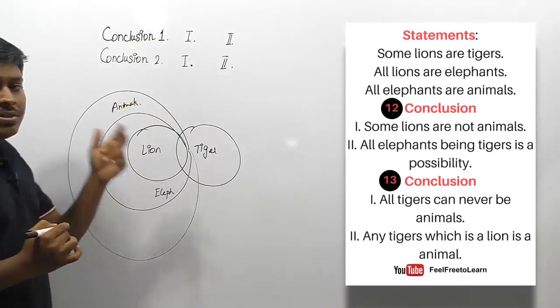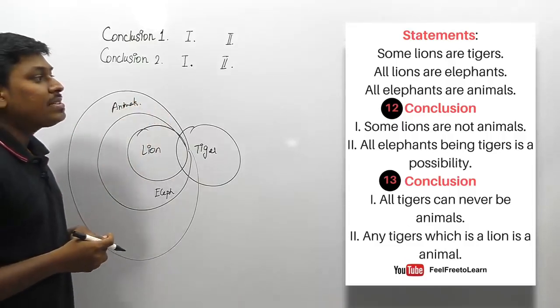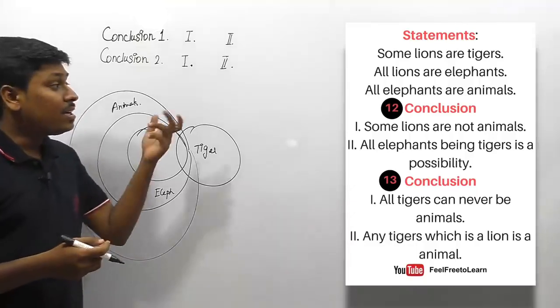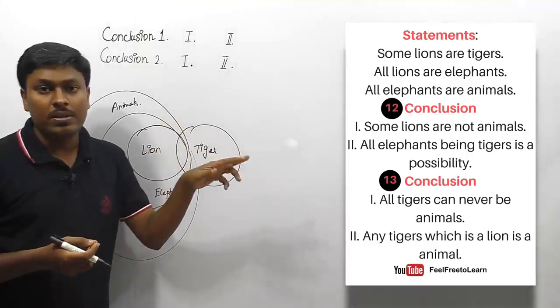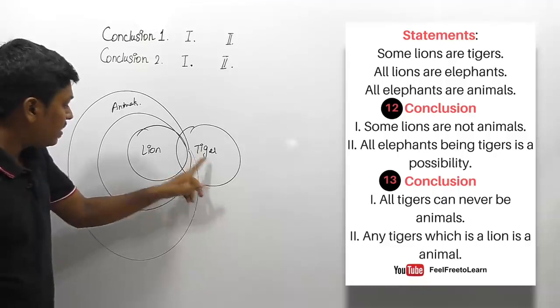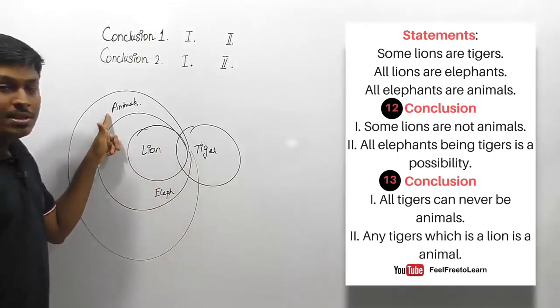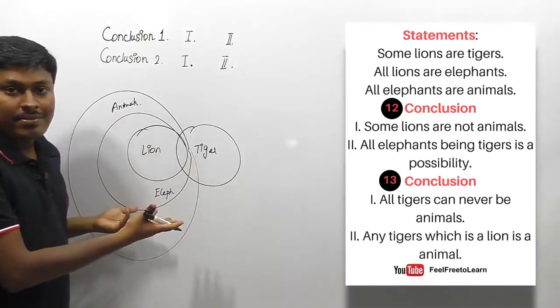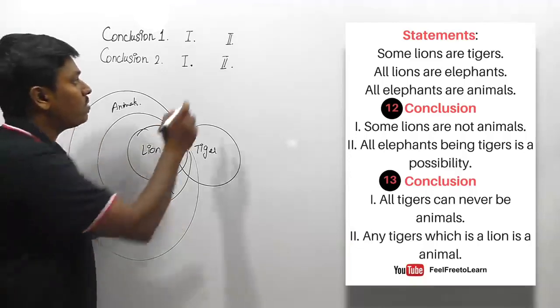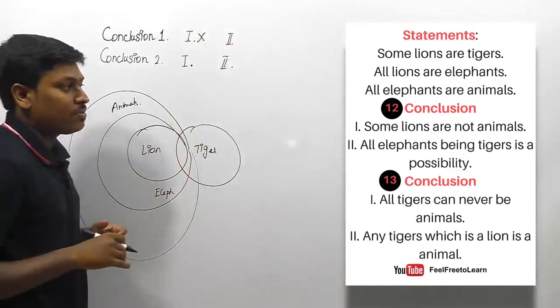Okay friends, let me move on to the first set of conclusions. Some lions are not animals. The conclusion number 1 is based on the some-not concept. Listen here friends, here tiger, lion, elephant and animals, all the parameters are inside a single Venn diagram. Definitely some-not does not follow. So the first conclusion, some-not, does not follow.